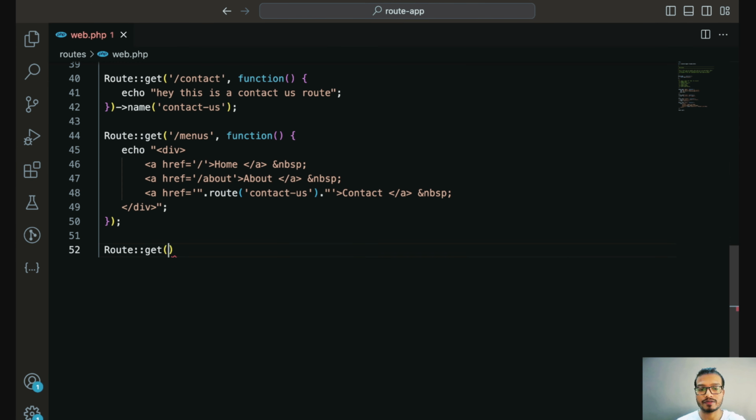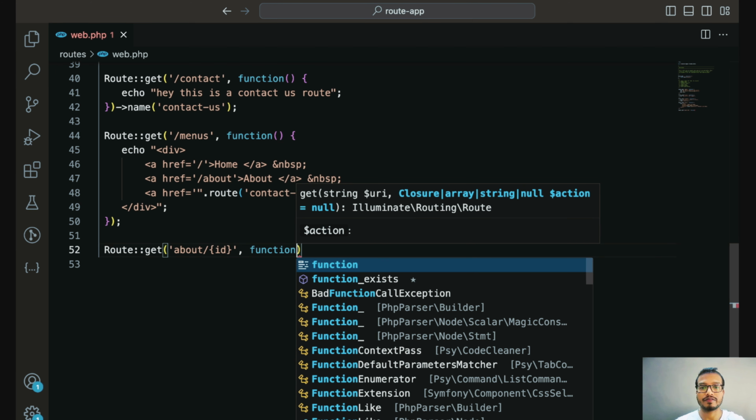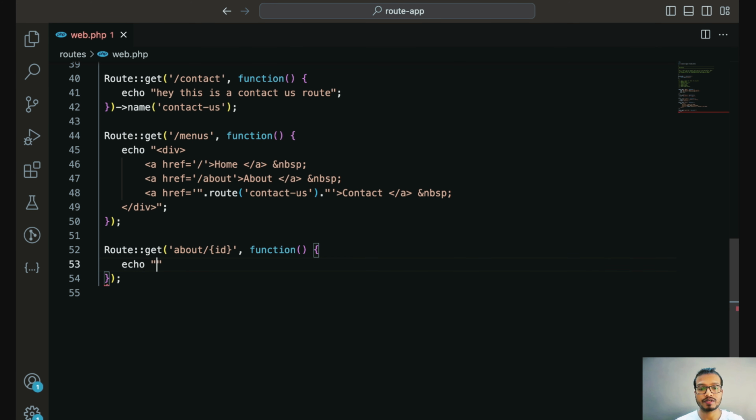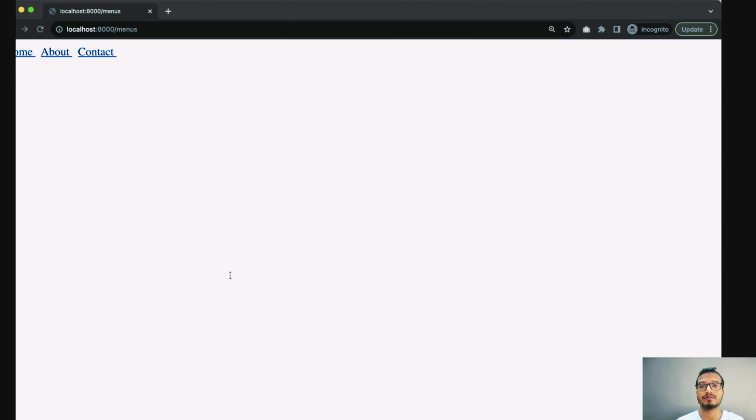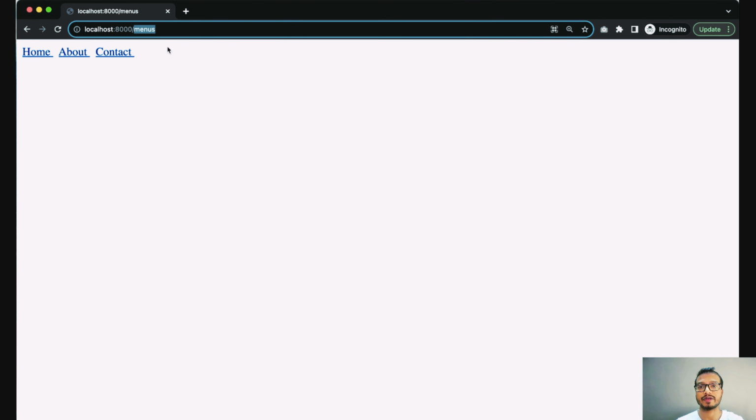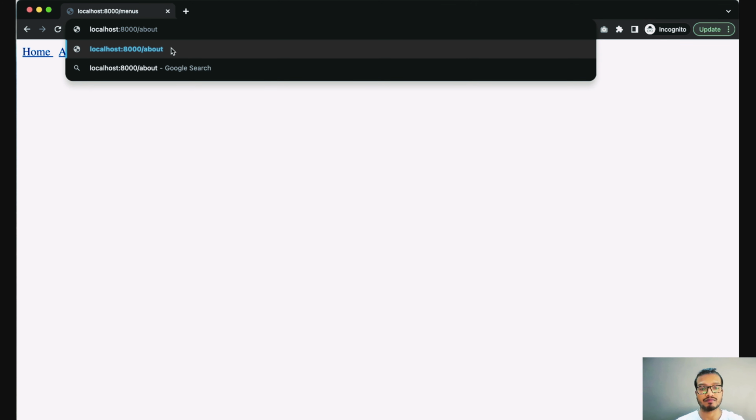Here I'm creating another route as a get request, and now I will pass /about/, and here I will pass a curly bracket. In the curly bracket, I will pass one identification of that parameter. Let's suppose I'm passing an ID attribute, and inside this I will again create a function. I will simply display one message first: "Hey, parameterized route." Navigate to the browser, and here instead of menus, I will put /about.